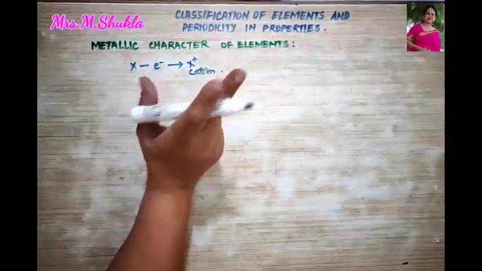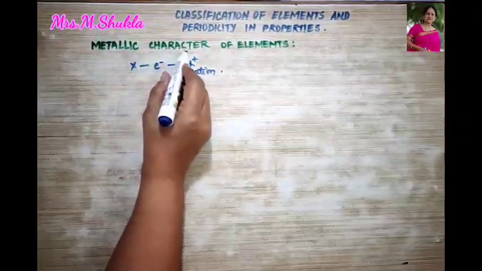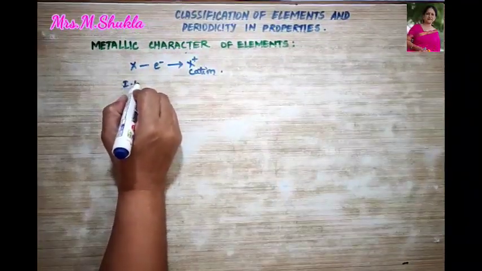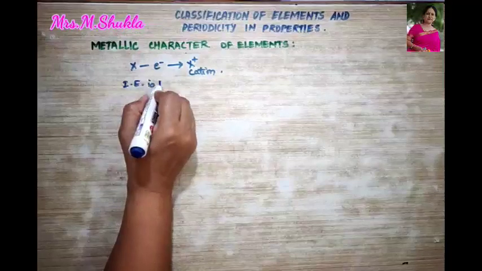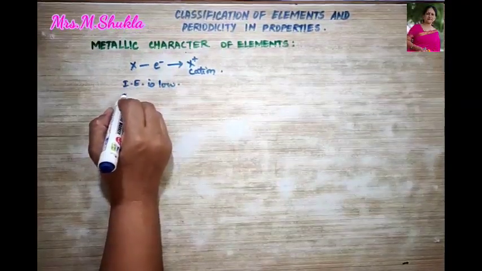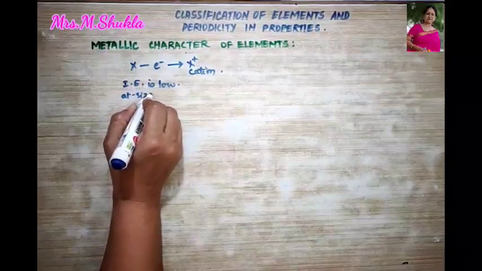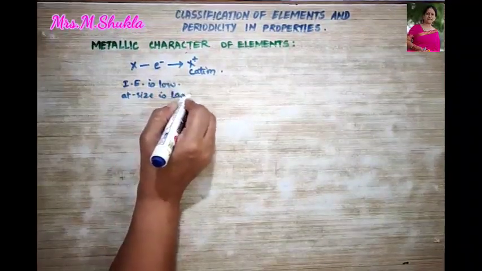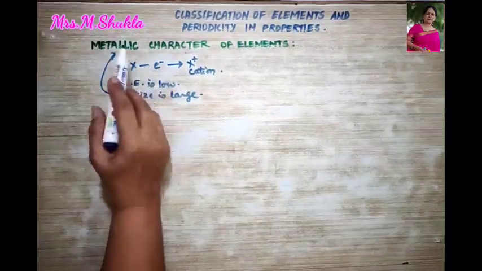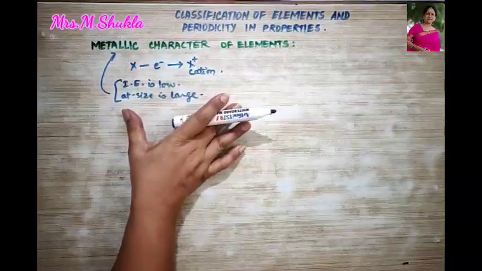And an element is said to have metallic character if its ionization enthalpy is low, or we can also say that its atomic size is large. Then in this case, the element shows the metallic character.